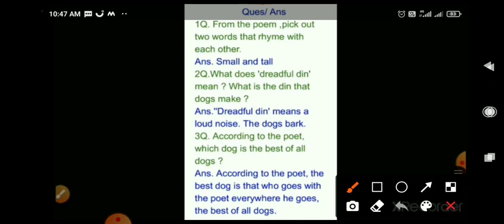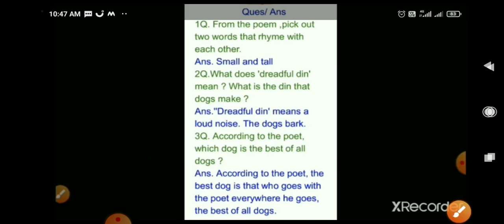Now come to the next question. According to the poet, which dog is the best of all the dogs? So the answer is, according to the poet, the best dog is the one who goes with the poet everywhere he goes. The best of all dogs. So students, these 3 questions you are supposed to write in your notebook. Okay.